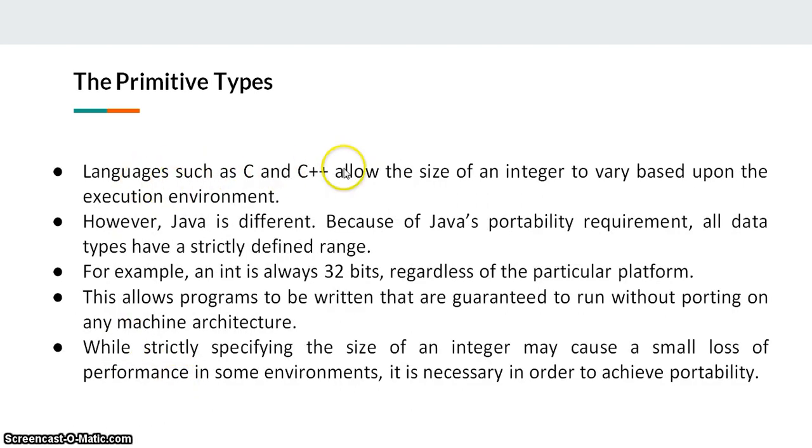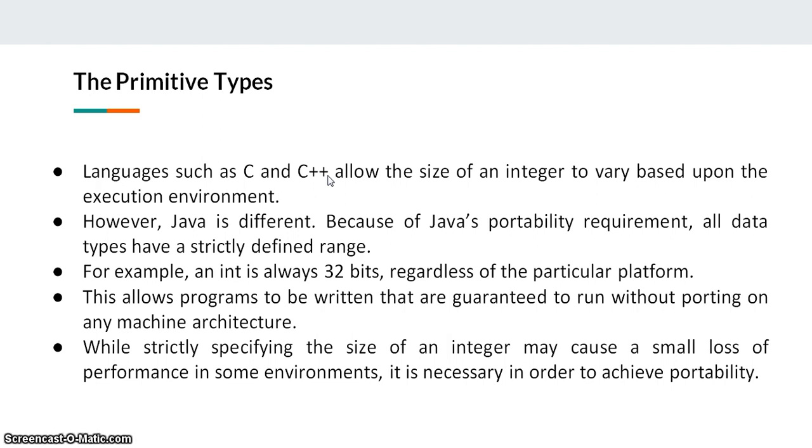Languages such as C and C++ allow the size of an integer to vary based upon the execution environment. However, Java is different. Because of Java's portability requirement, all data types have a strictly defined range. For example, an int is always 32 bits regardless of the particular platform.